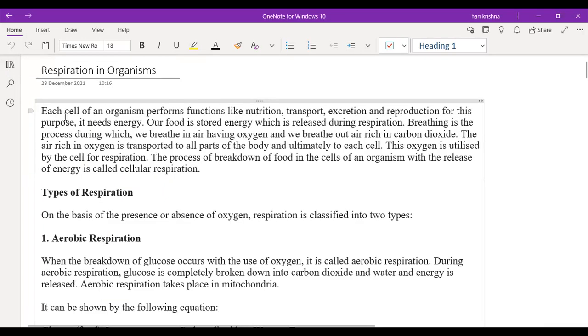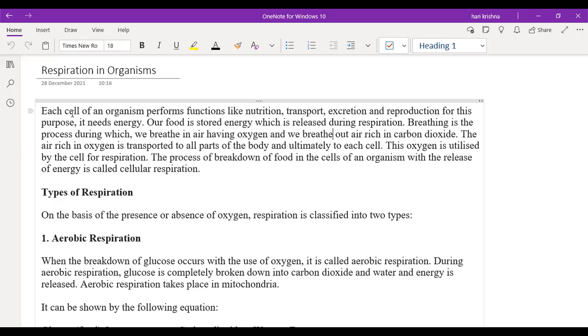So we'll read this paragraph line by line. Each cell of an organism performs functions like nutrition, transportation, excretion, and reproduction. For this purpose, it requires energy. Yes or no? The cell is the basic unit in the body of every organism. Like in chemistry, the atom is the building block of matter. For any matter, atoms are the building blocks or the starting point. Like that, for any organism, the cell is the primary or starting unit. So a group of cells we will call a, what is the name?